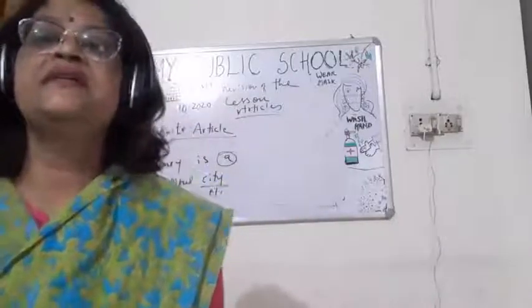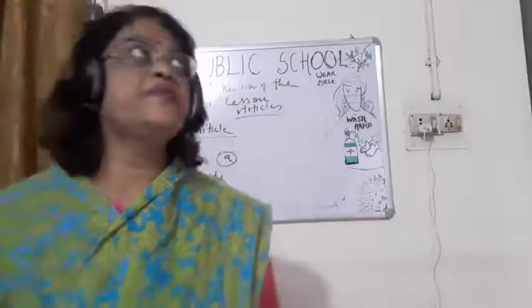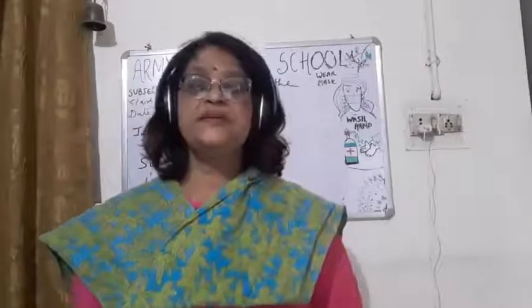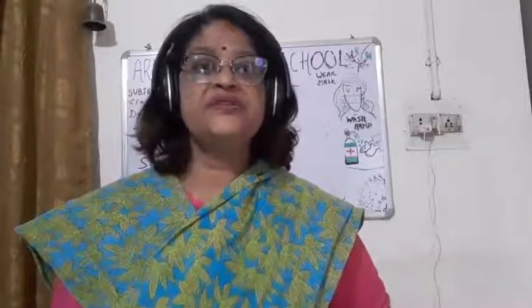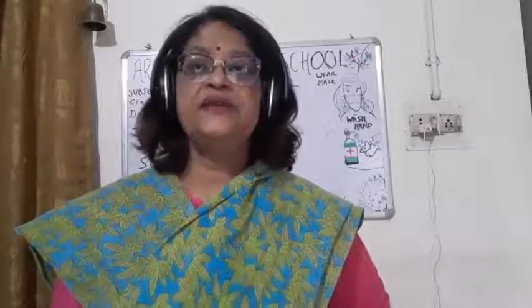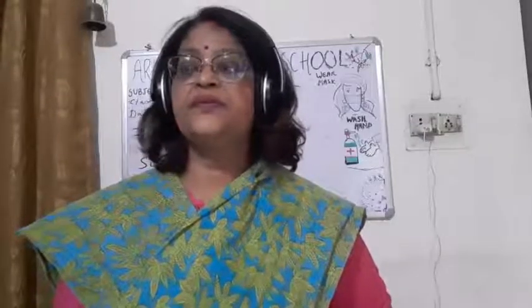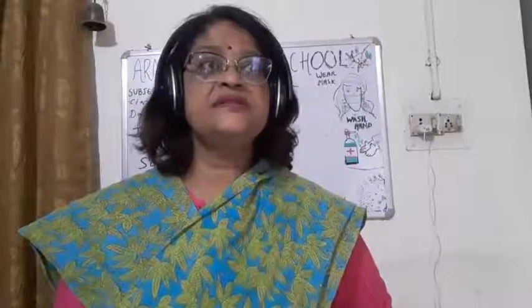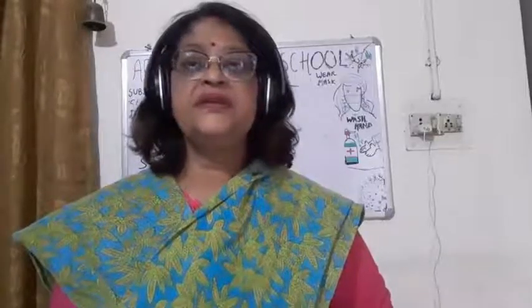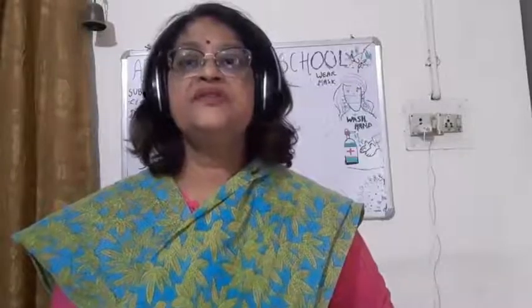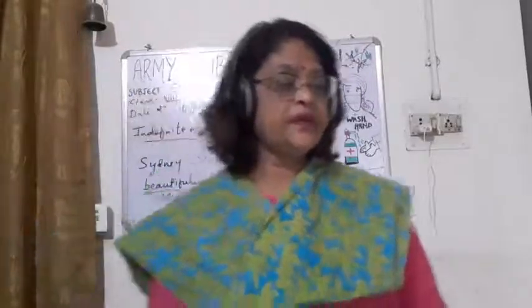She was the company director when she retired. Okay, so you can see this is the name of a person.